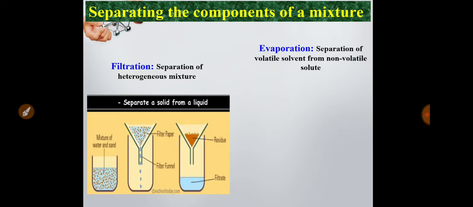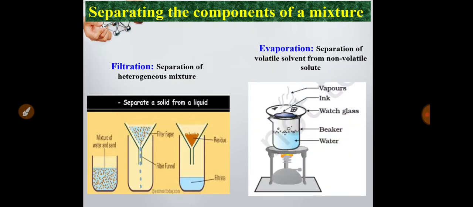The second method is evaporation. This process is used for separating a volatile solvent from a non-volatile solute. If you take some ink, in the ink there are some non-volatile solute particles and some volatile solvent.